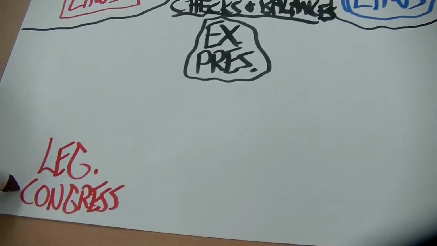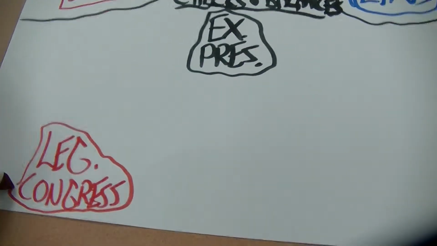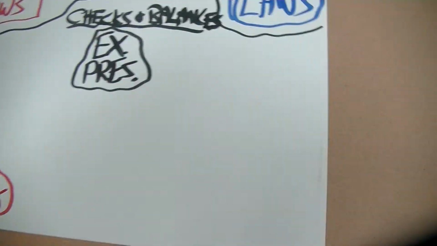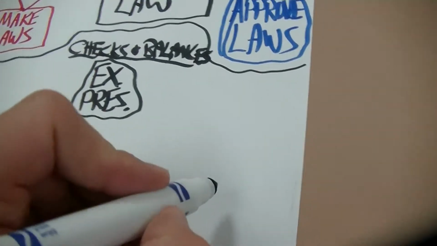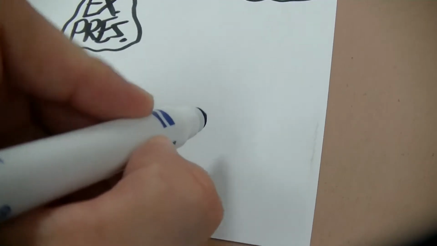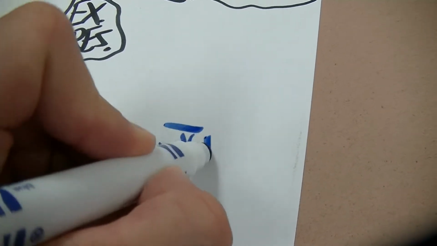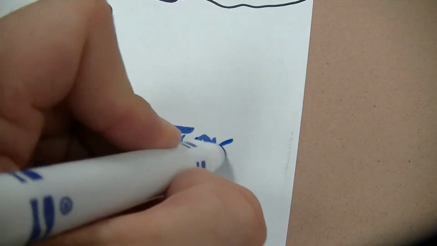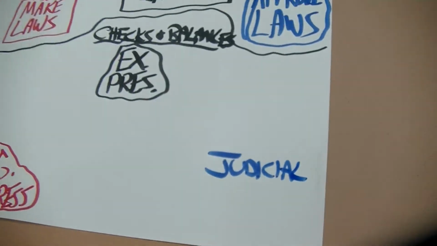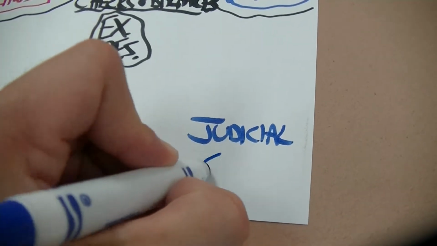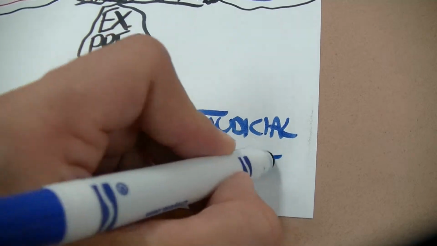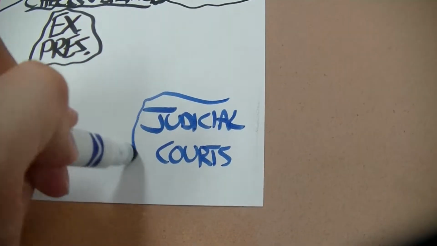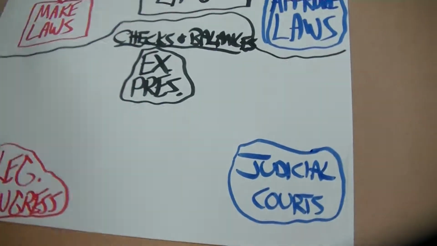Remember, I'm making a triangle. Don't get too far ahead of me. I'll try to keep this looking nice and neat. All right, then we have the judicial branch to finish our triangle here. Judicial branch, and I'm just going to write courts. We all know it's the Supreme Court. Okay.